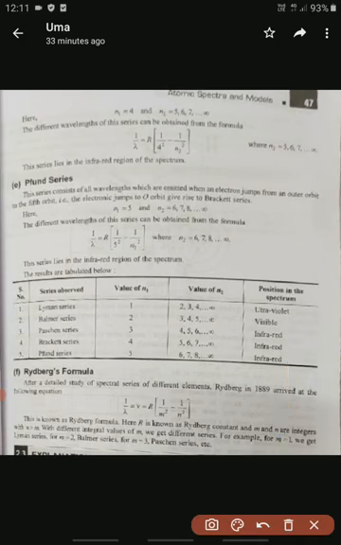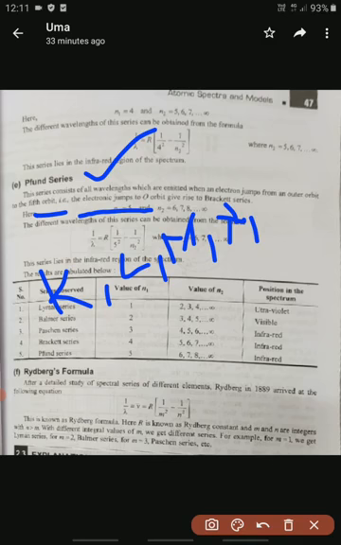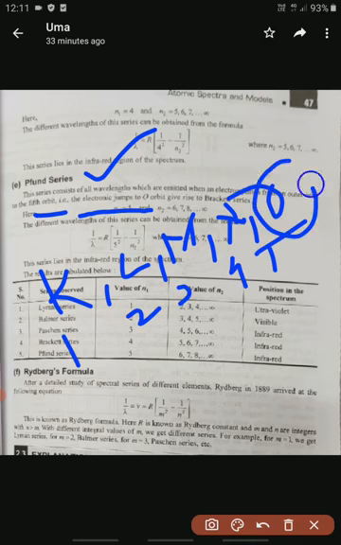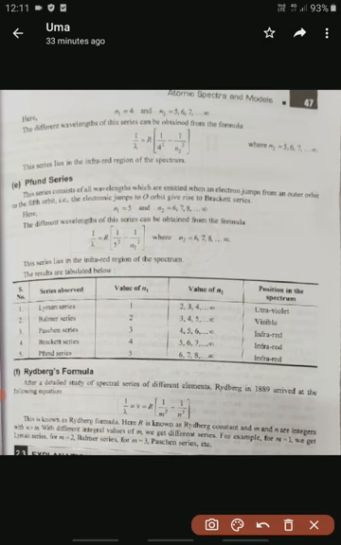And next one is the Pfund series. In Pfund series, all electrons are jumping from higher energy level to the fifth orbit, nothing but it jumps to the O orbit. We know that K, L, M, N, O: first orbit, second orbit, third, fourth and fifth orbit. We substitute n1 is equal to 5 and n2 is equal to 6, 7.